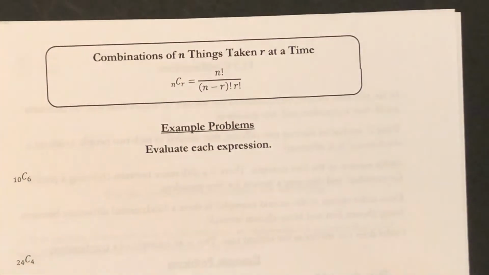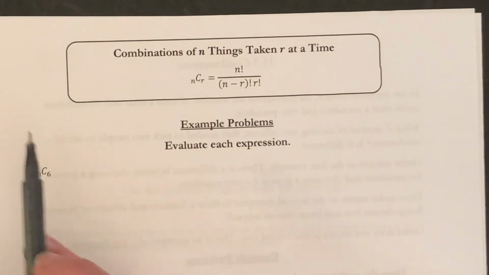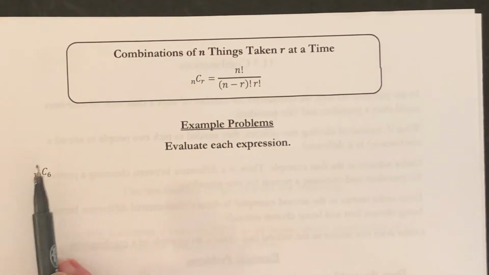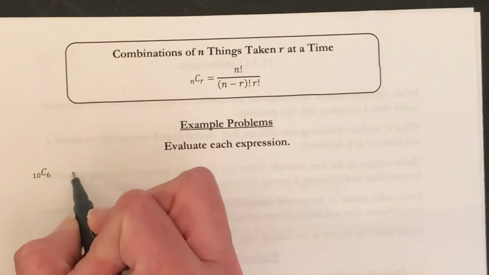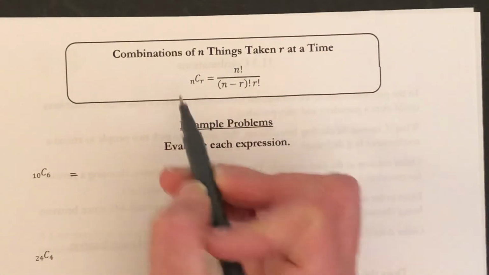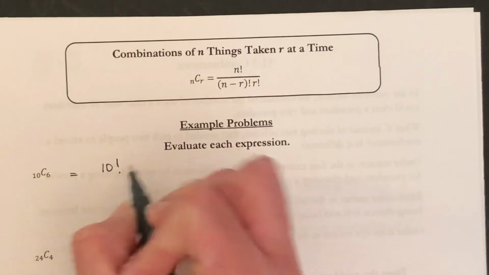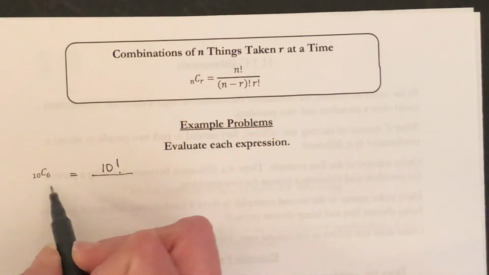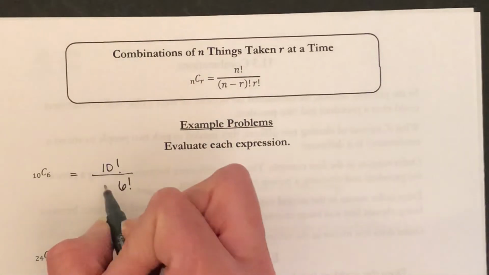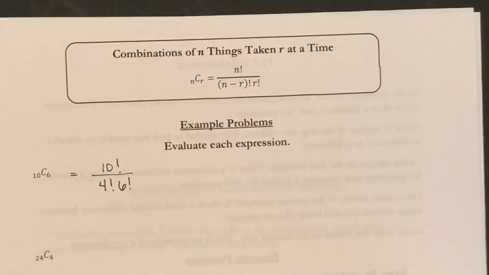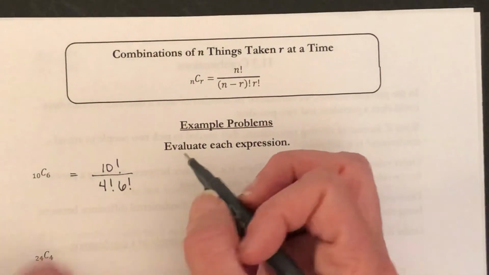All right, so let's just evaluate each of these. From 10 items, we need to pick 6 and we want combinations. So 10C6 would be 10 factorial over 6 factorial times (10 minus 6) factorial. Okay, so we need to simplify this.